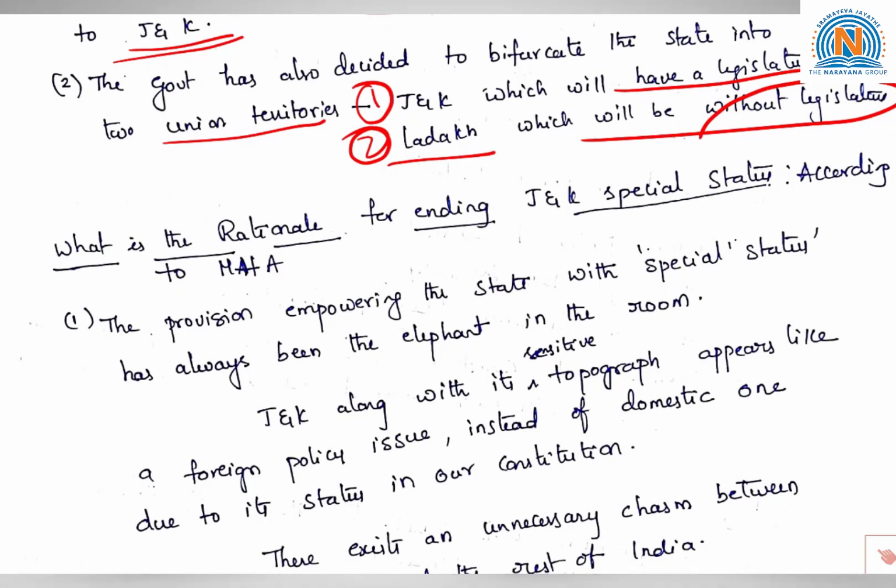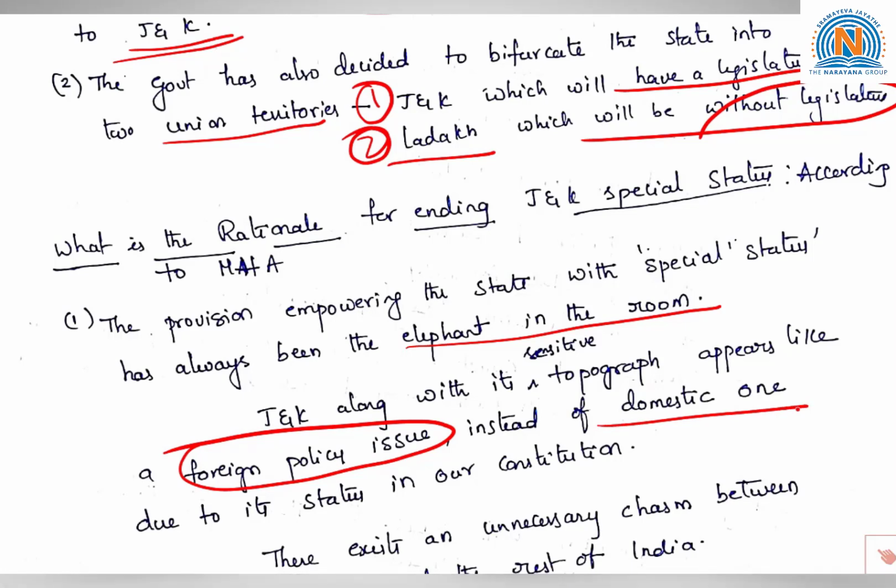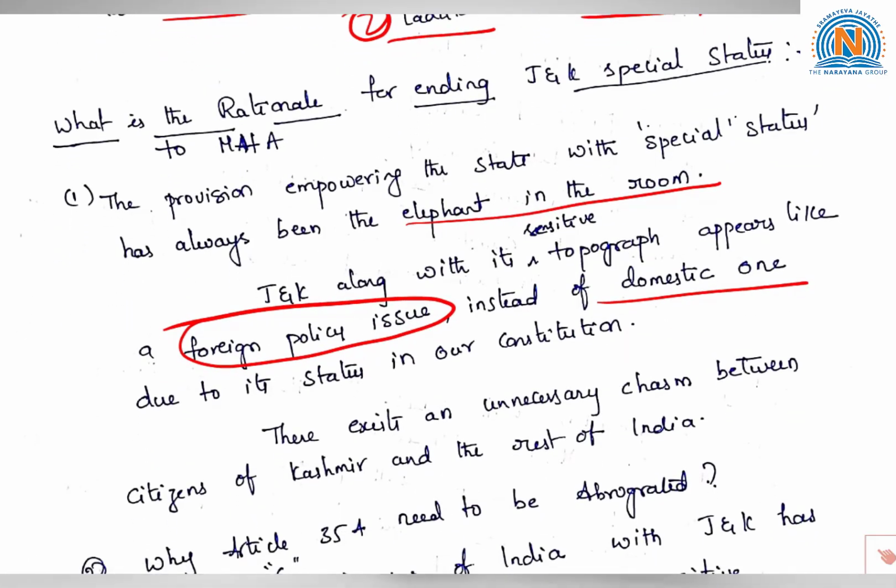According to the Ministry of Home Affairs, the provision empowering the state with a special status has always been the elephant in the room. Jammu and Kashmir, along with its sensitive topography, appears like a foreign policy issue to the main country instead of a domestic one due to its status in our constitution. The leaflet provided by the Ministry of Home Affairs also says that there exists an unnecessary chasm between citizens of Kashmir and the rest of India.